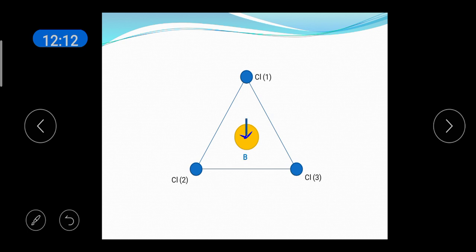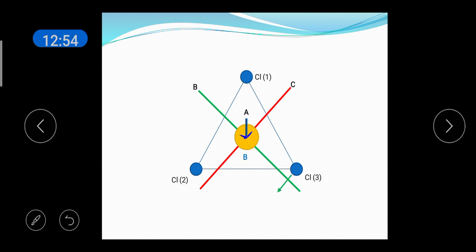You can imagine three axes. One axis is perpendicular to the plane of the molecule, or perpendicular to the plane of this slide. The next axis passes through the center of mass, and it is in the plane of the molecule, which is passing like this, shown by the green line. The other perpendicular axis is shown by the red line. Now the axis passing through the center of mass and perpendicular to the plane is A, the green line is B, and the red line is C.